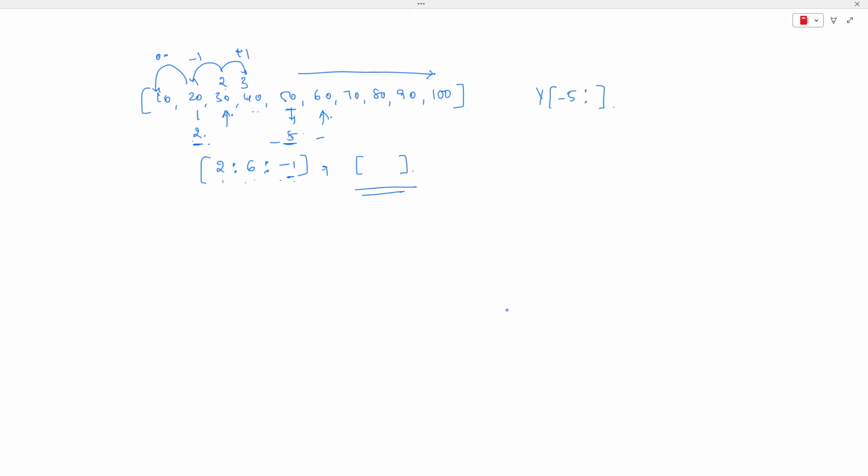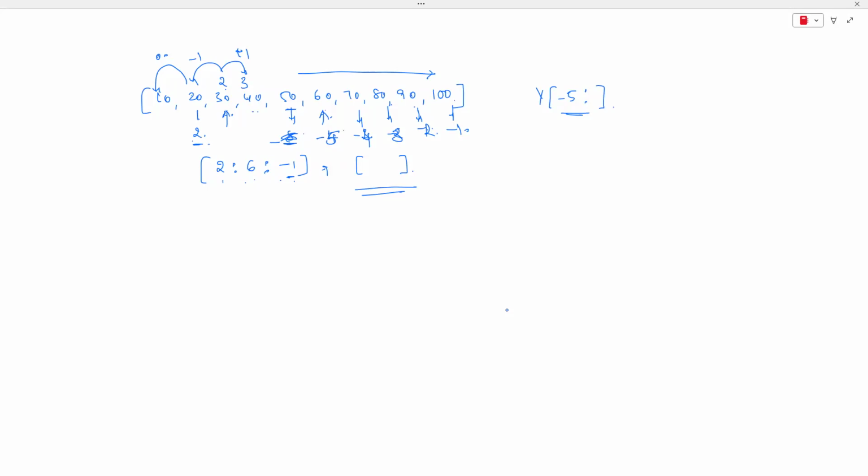-5 plus 1, it is -4, because the step is +1 now. -4 plus 1, it is going to be -3. Sorry, I made a mistake here, guys. This will be -5, this will be -4, this will be -3, and this will be -2. -2 plus 1 becomes -1. So whenever I said -5 is 2, automatically the step is +1. So to the current position, add 1 and go towards the right hand side.